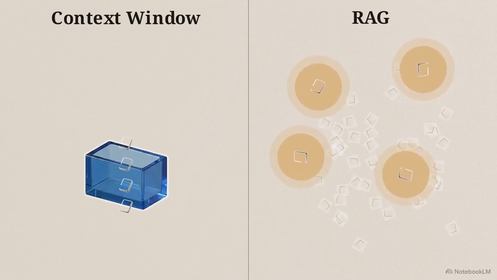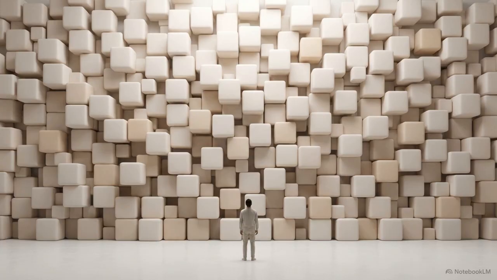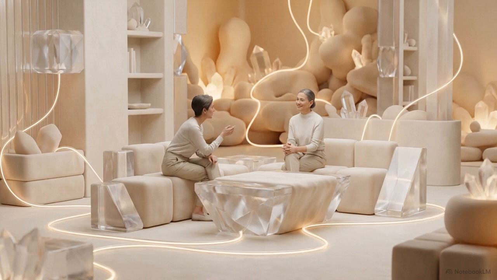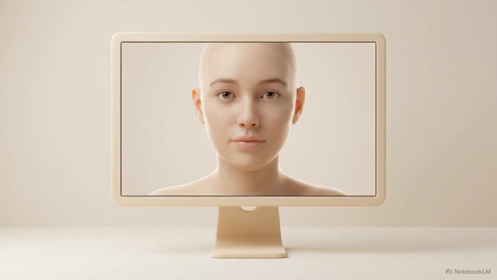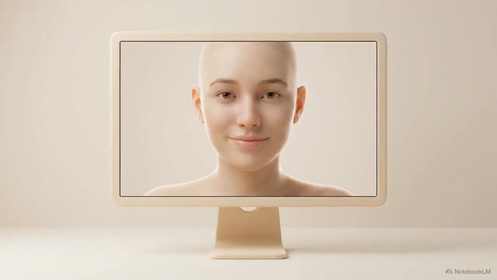Human memory does not work by scanning a verbatim transcript of every conversation you've ever had. When a friend asks for advice, you don't query a mental database for their exact quotes. You rely on a synthesized background sense of who they are and the history you share. An AI built for companionship must move past text storage.